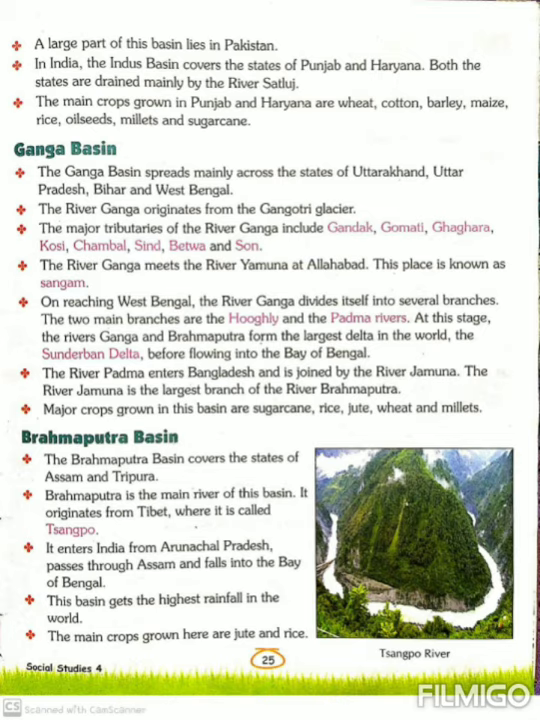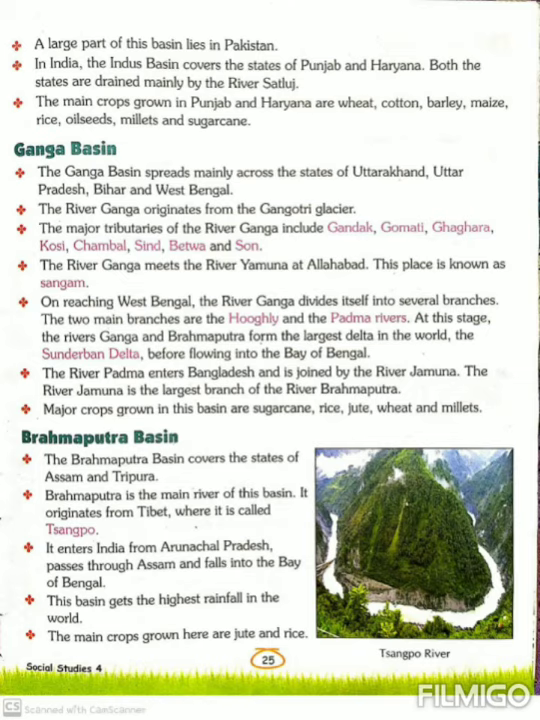Second, the river Ganga originates from the Gangotri glacier. As you know, in the previous chapter I told you that the Ganga river originates from the Gangotri glacier. Originate means to appear for the first time in a particular place.